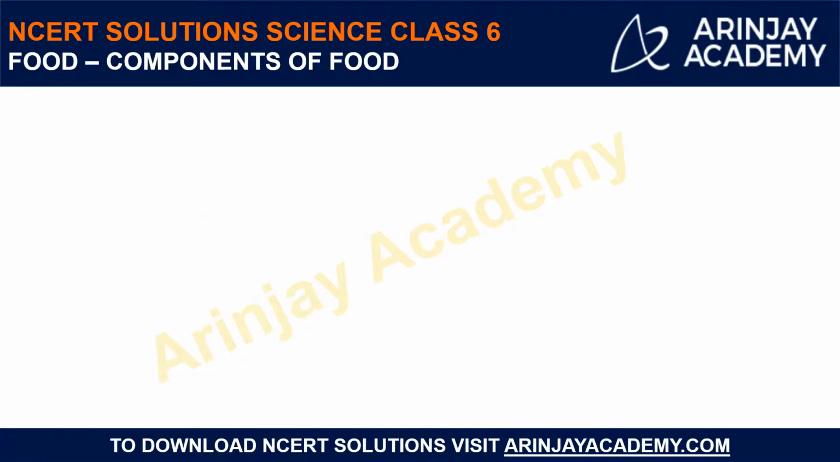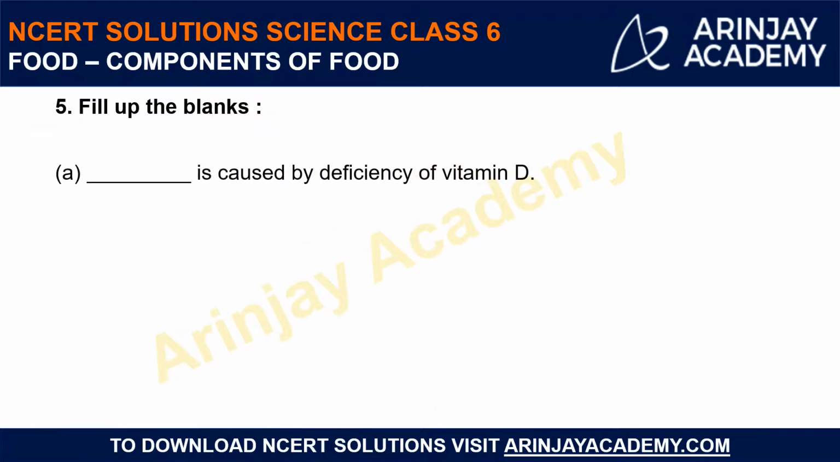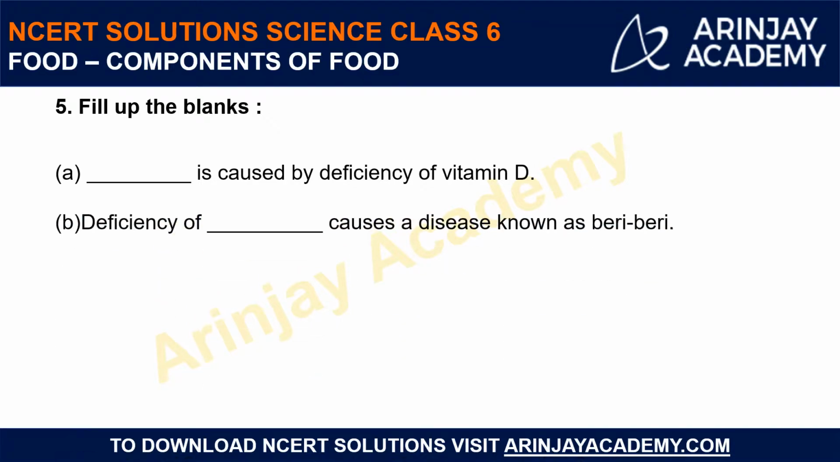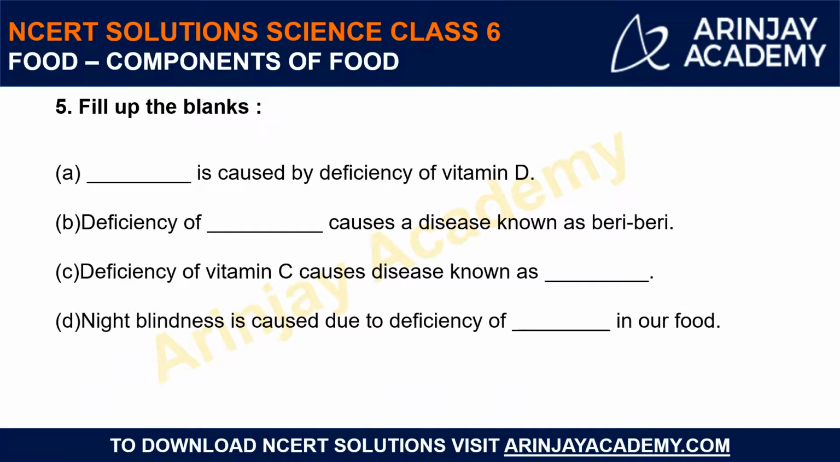Moving ahead to the fifth one. So here you have to fill up. You have some blanks and we will fill each one of them. So look at which blanks there are: A, B, C and you have D. So these are the 4 blanks you have, and sentences are given. You have to fill each one of the blanks appropriately.